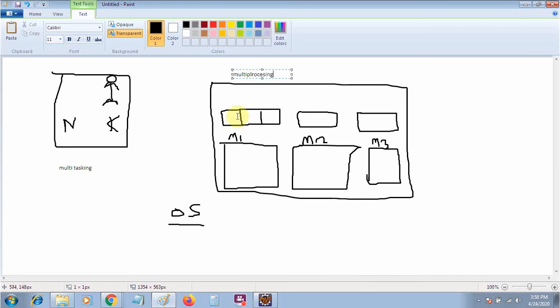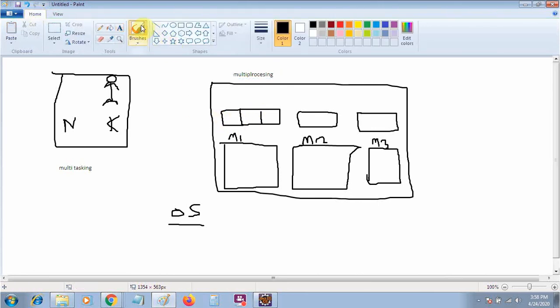Now suppose in your browser you have opened multiple tabs. So each tab will be known as a thread. Means the smallest unit of a process is known as the thread. Suppose that you have created multiple threads, one, two, three. Inside these, you can also have threads.